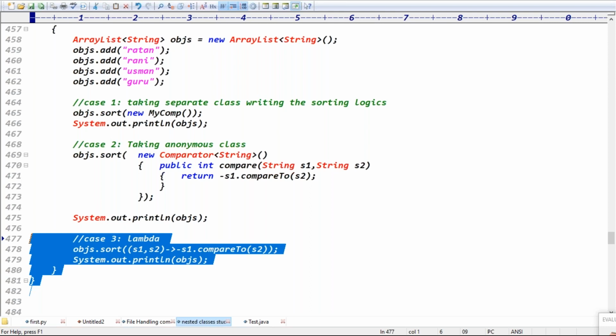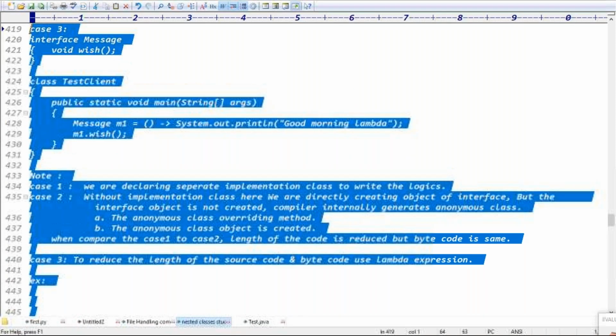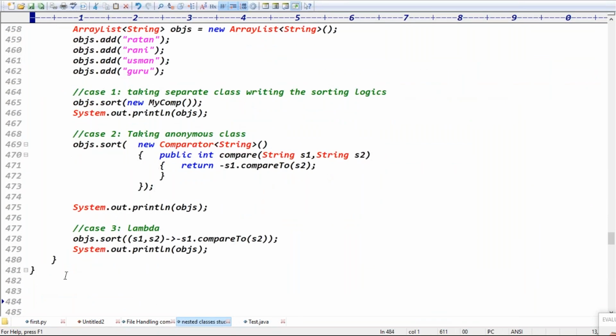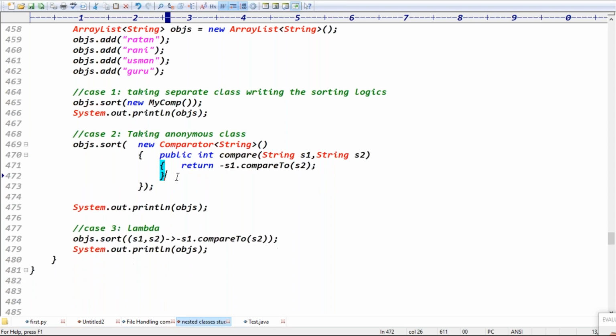Rani asked when we started this inner class concept that we don't use inner classes. Is it true that in real-time projects we don't use inner classes? It's not true. In some cases we'll go for inner classes also. Assume the comparator contained two methods, then lambda expressions won't work. Then instead of taking a separate class, I can write the implementation here itself, first method implementation, second method implementation. Then it will be good, instead of taking a separate class.